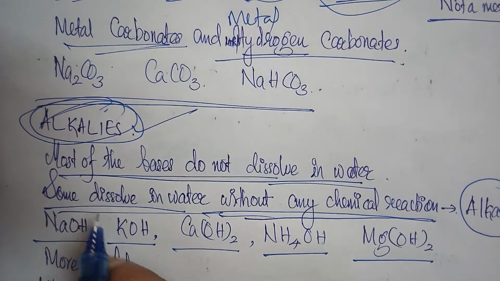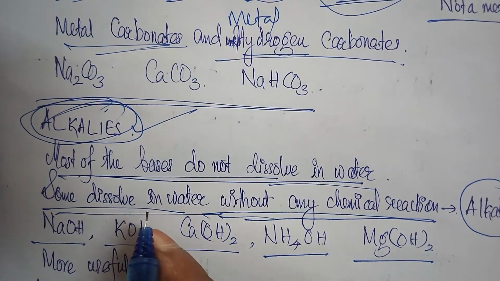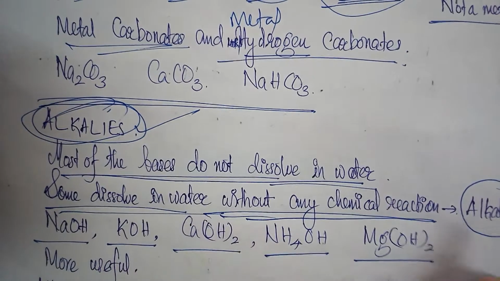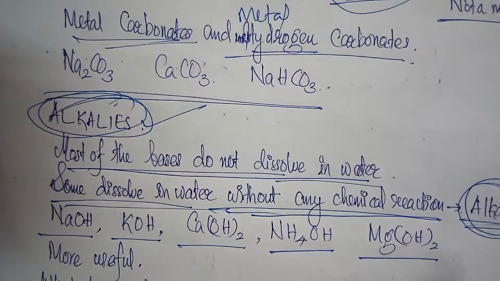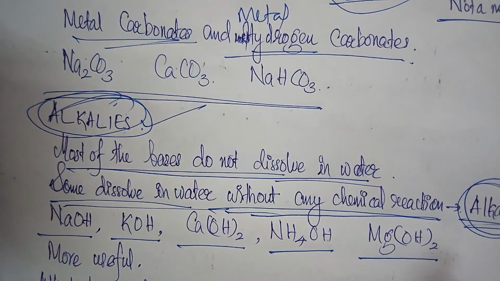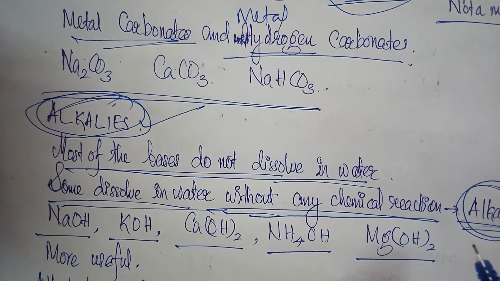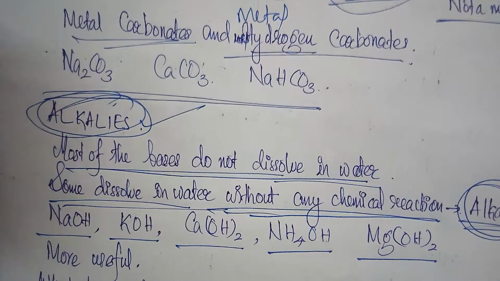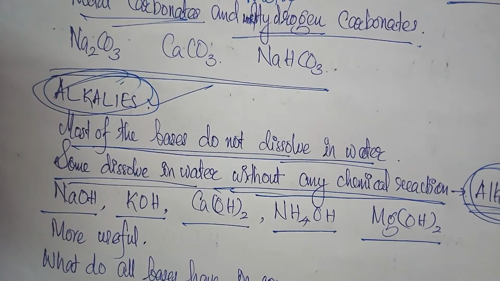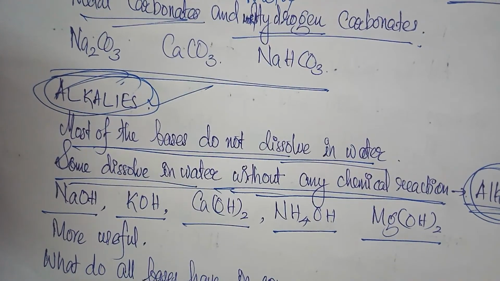The bases which are soluble in water are called alkalis. So alkali is a new term: soluble bases in water are known as alkalis. They are useful in many fields.